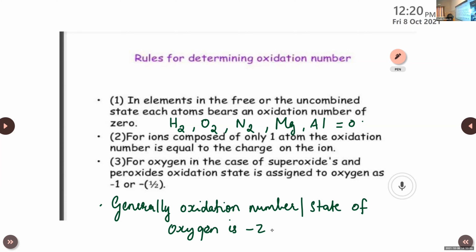You can write the example for peroxide: H2O2. It's an example for peroxide. Then superoxide, KO2. This one is an example for superoxide. In such cases, their oxidation number or oxidation state will change to -1 or -1/2. Thus -1 in the case of superoxide and -1/2 in the case of peroxides. Okay.